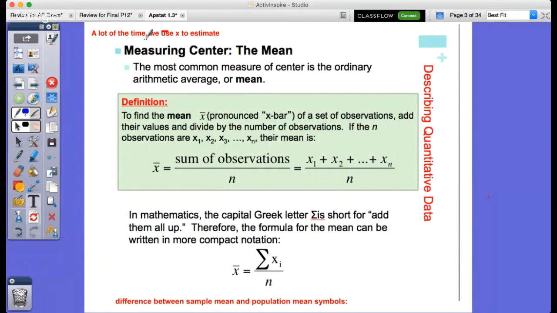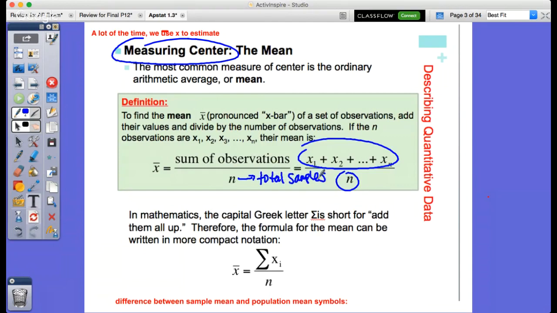So first thing we're going to do is talk about some center stuff. We talked about the mean already. I don't think I have to talk too much about mean other than the fact that you would add all the observations together and then divide by n. A couple things about this. N refers to the total samples that I have. So let's say we're trying to average the amount of points Coach Jay scored in high school, which was a ton, but just saying. If he had 20 games, the 20 games would be represented by the n, whereas the top would be all of the points that he had within that season to average that out.